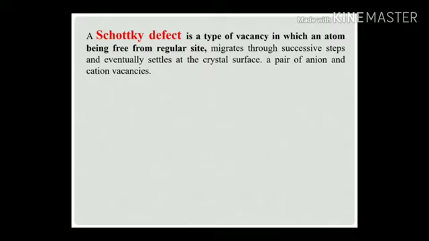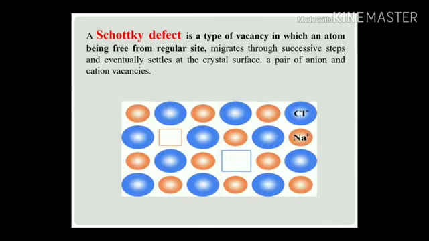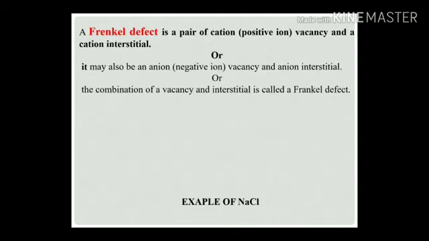A Schottky defect is a type of vacancy in which an atom, being free from its regular site, migrates through successive steps and eventually settles at the crystal surface. A pair of anion and cation vacancies, as shown in the figure, one positive ion and one negative ion, leave their own positions and occupy new positions at the boundary region. So it is always a pair of positive and negative ions from the structure. So that is called a Schottky kind of imperfection or defect.